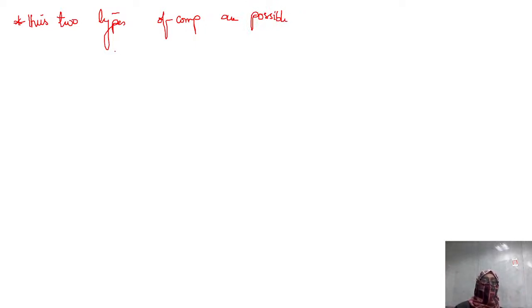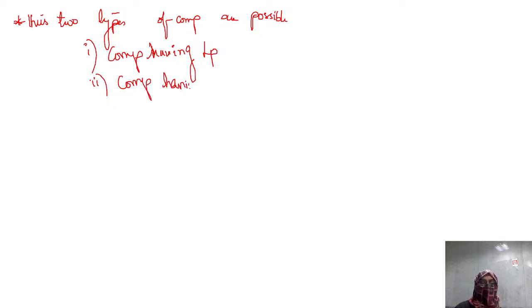First, compounds having lone pairs, and second, compounds having no lone pairs.